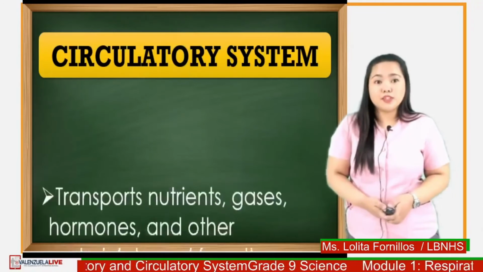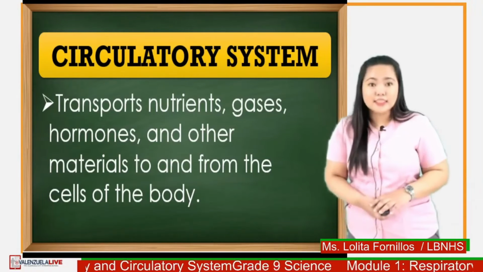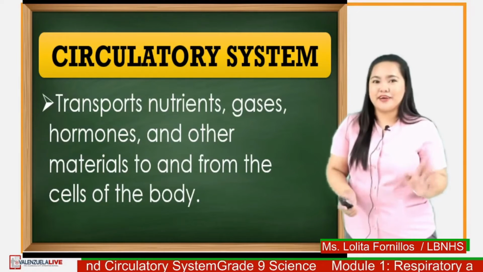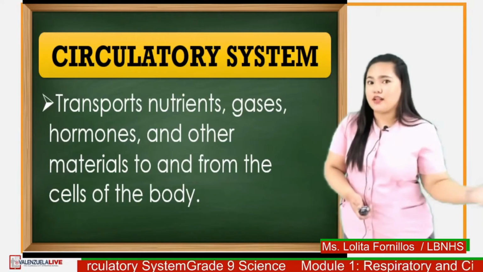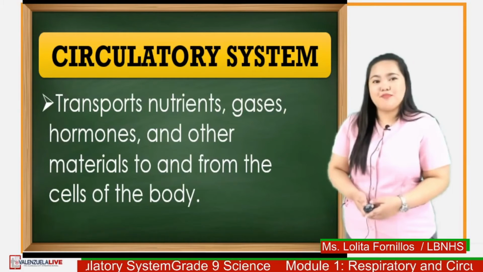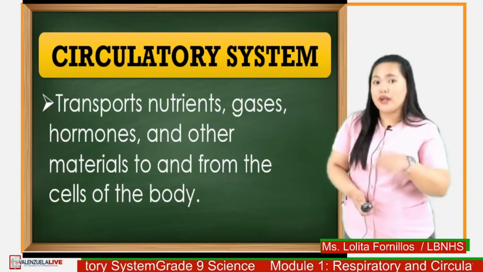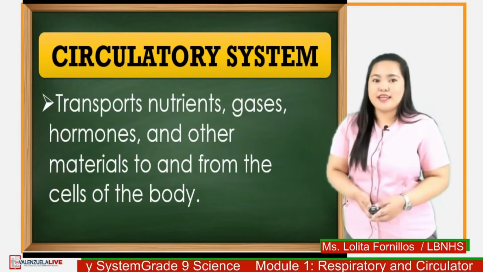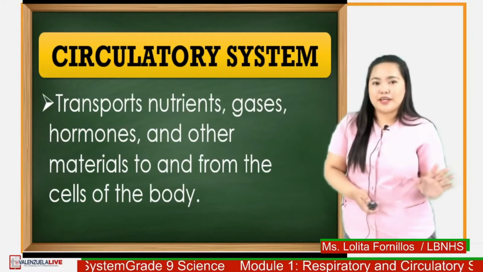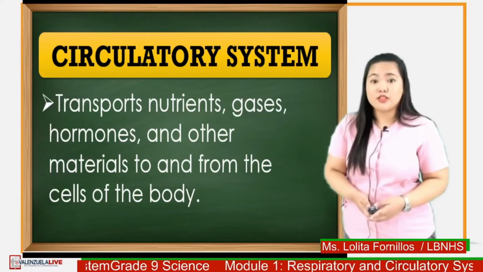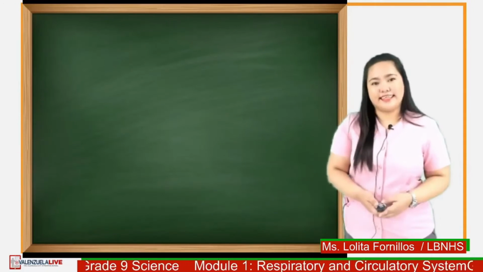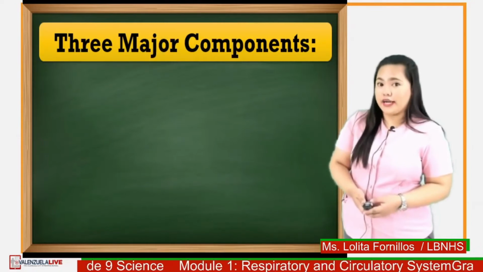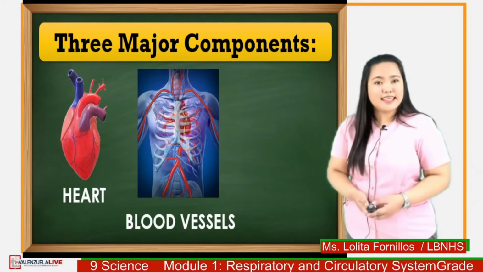The circulatory system transports nutrients, gases, hormones, and other materials to and from the cells of the body. It is like a channel of highways extending to every part of our body to make sure that each cell will have enough oxygen and other materials necessary for it to function properly. There are three components in our circulatory system: the heart, blood vessels, and the blood.